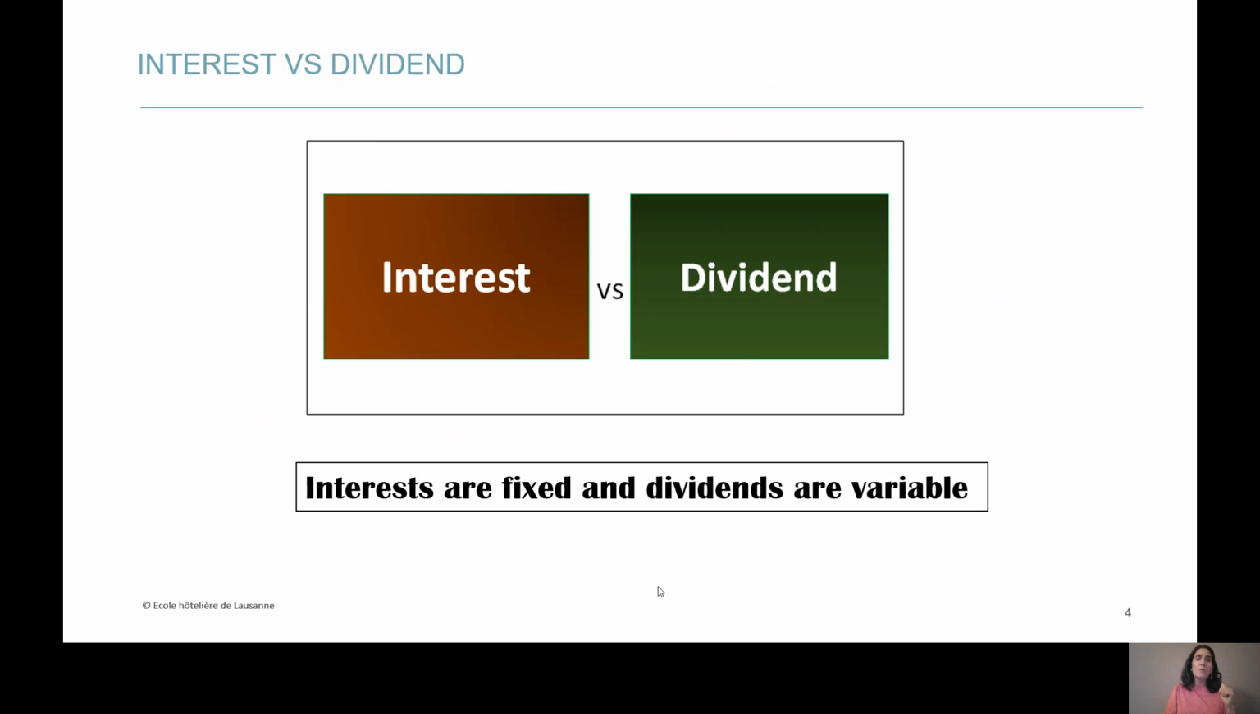What you need to remember, one more thing, is that interests are fixed and dividends are variable. They will fluctuate depending on how good the situation is for the company.